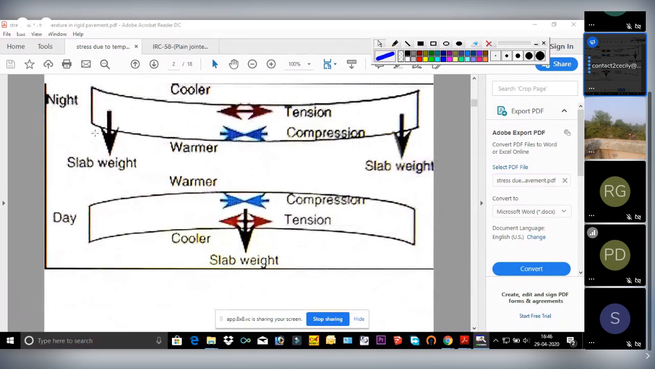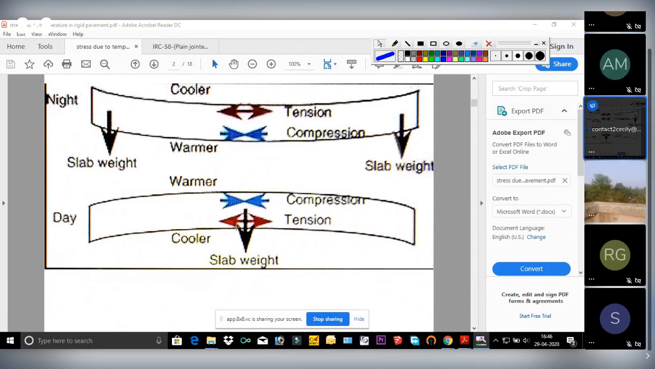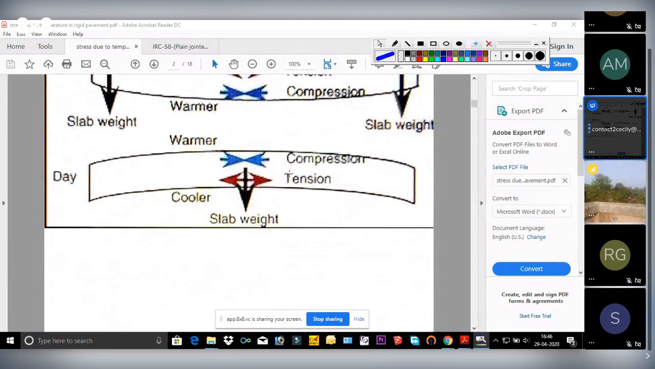Because this self weight has a tendency to move the slab downwards, tension will generate within the slab. Same here at the bottom, this middle portion's self weight has a tendency to bring the slab downward. So what happens, it will be in compression and it will be in tension. So we must consider where it will be compression and where it will be tension.